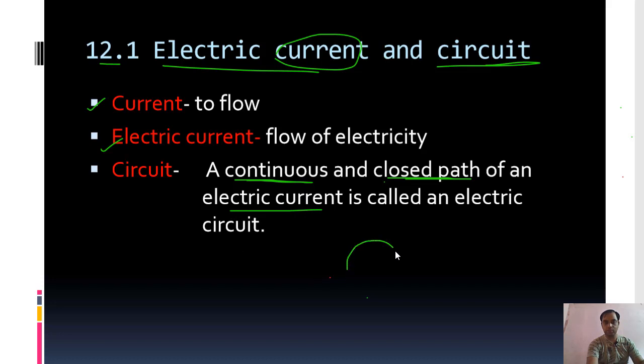For example, this is a circle. The circle is continuous. You cannot find a particular point where it is broken. That is a continuous path, and it is closed. Suppose this is the starting point here. If you go from here, you will finally come back to the same point. That is called a closed path. So this is called an electric circuit. It should be continuous and closed.